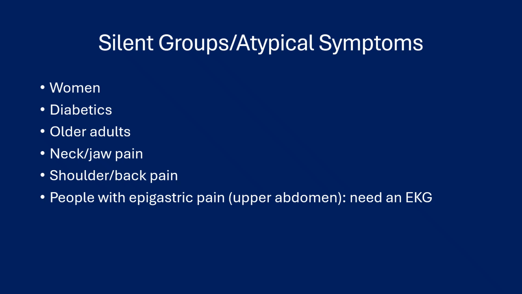Silent groups, atypical symptoms. Certainly, women are known for having atypical symptoms with regard to heart attacks. Diabetics, older adults, neck or jaw pain, shoulder, upper back pain, people with epigastric pain, upper abdomen. I always get an EKG on these people. I don't care how many times they tell me it's just my reflux, it's just my GERD. I'm going to get an EKG on those patients.